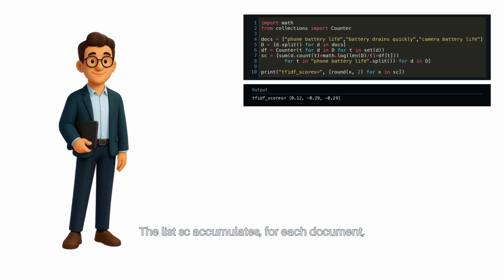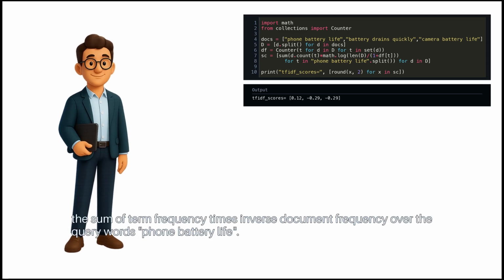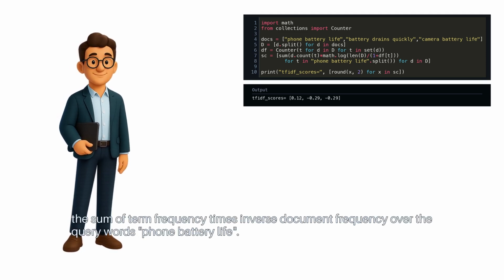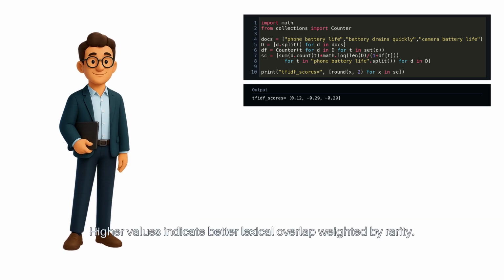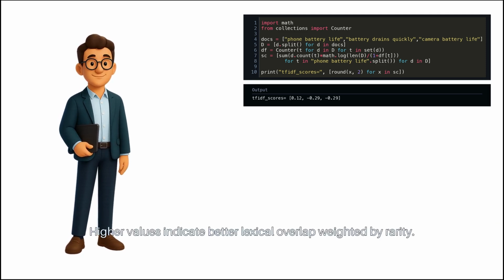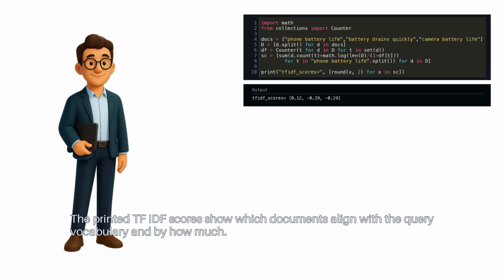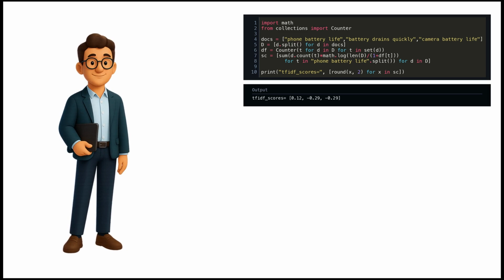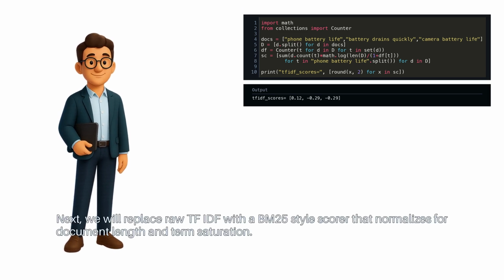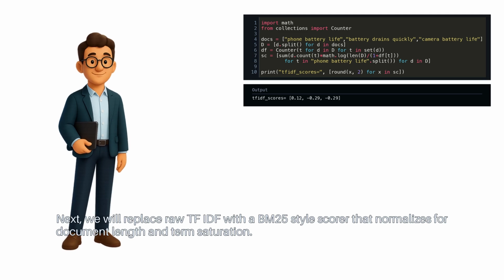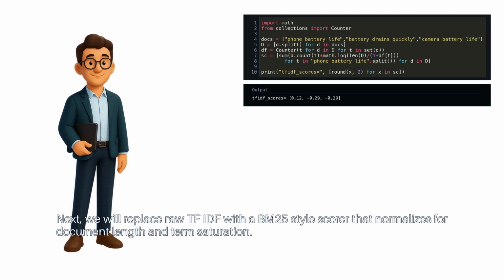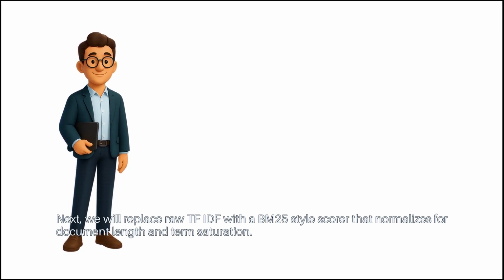The list SC accumulates for each document the sum of term frequency times inverse document frequency over the query words: phone, battery, life. Higher values indicate better lexical overlap weighted by rarity. The printed TF-IDF scores show which documents align with the query vocabulary and by how much. Next, we will replace raw TF-IDF with a BM25-style scorer that normalizes for document length and term saturation.